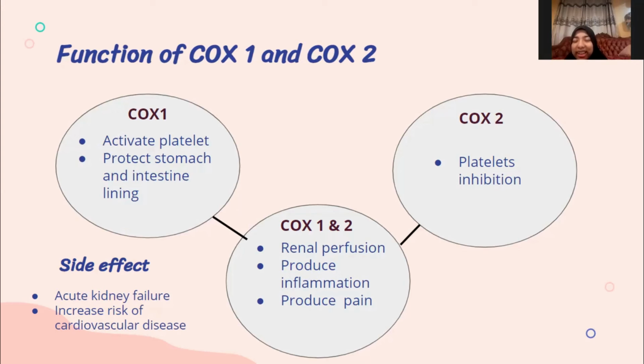Lastly, another side effect of diclofenac can lead to acute kidney failure. When we look at the COX-1 and COX-2 function, they play a role in renal perfusion, right? So diclofenac will inhibit COX-1 and COX-2. When it inhibits them, it will constrict the renal arteriole. And when the renal arteriole is constricted for a long time, it may lead to acute kidney failure. So that's all from me.